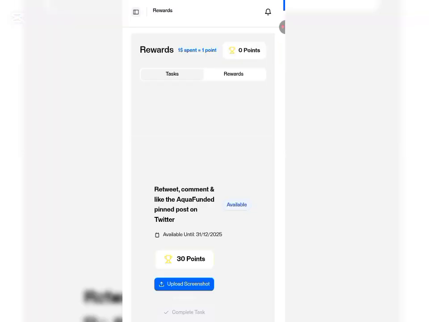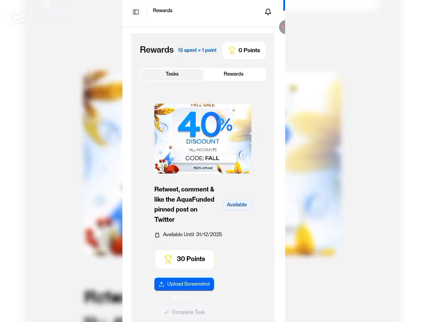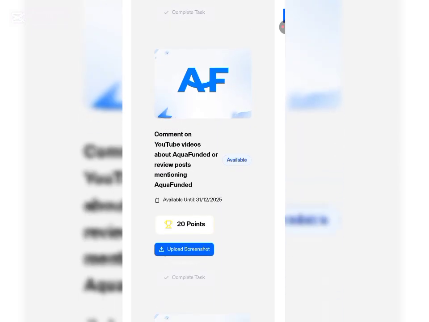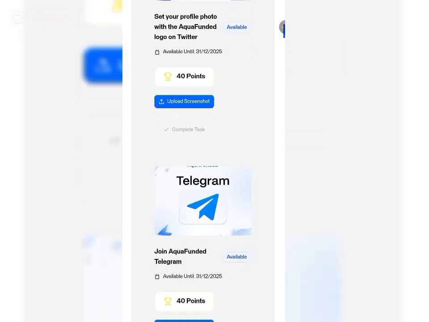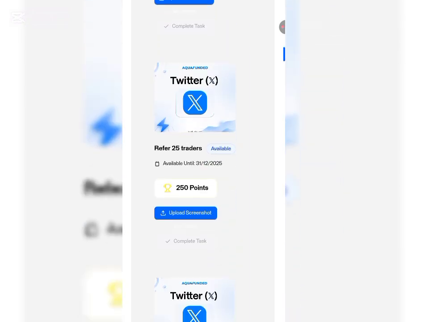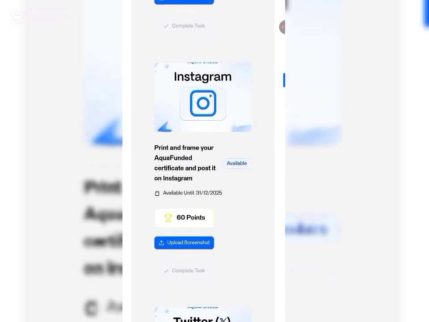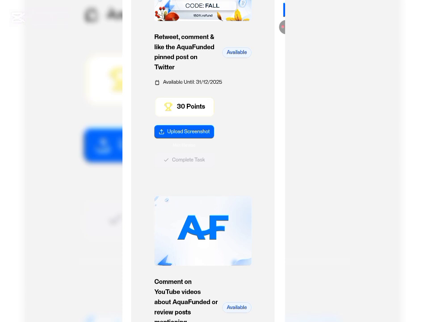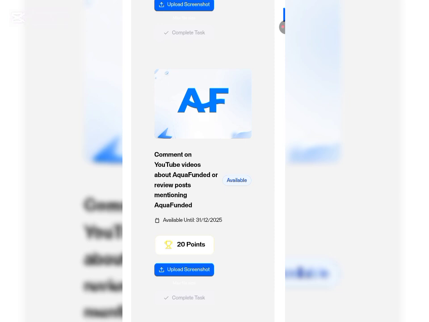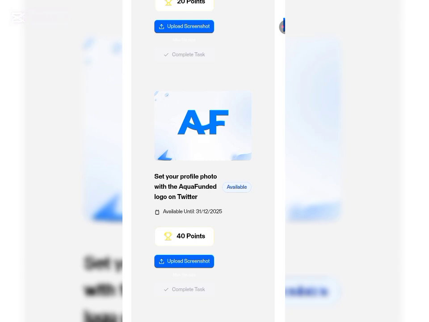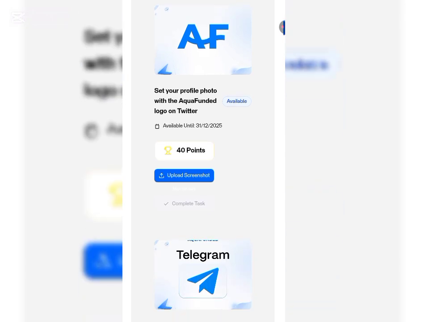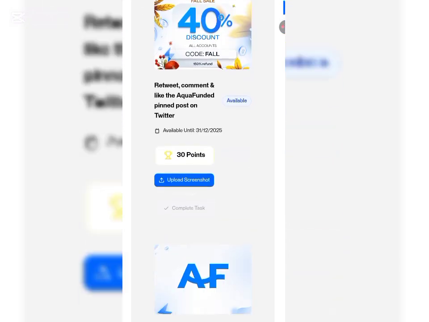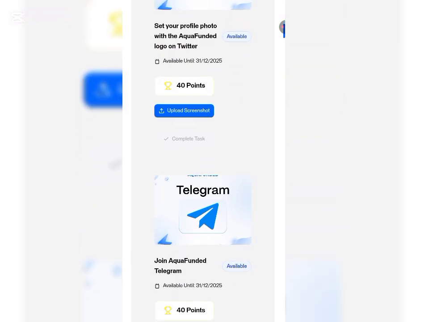Still loading. And as you can see showing on the screen, this is how it should look. These are the offers that we have here on aqua points. As you can see right here, the first one is retweet, comment and like the Aquafunded pinned post on Twitter, and you'll be getting 30 points. Comment on YouTube videos about Aquafunded or review posts mentioning Aquafunded, that's 20 points. Then set your profile photo with the Aquafunded logo on Twitter, that's 40 points. So these are the points which you can use to get a profile account on this platform.